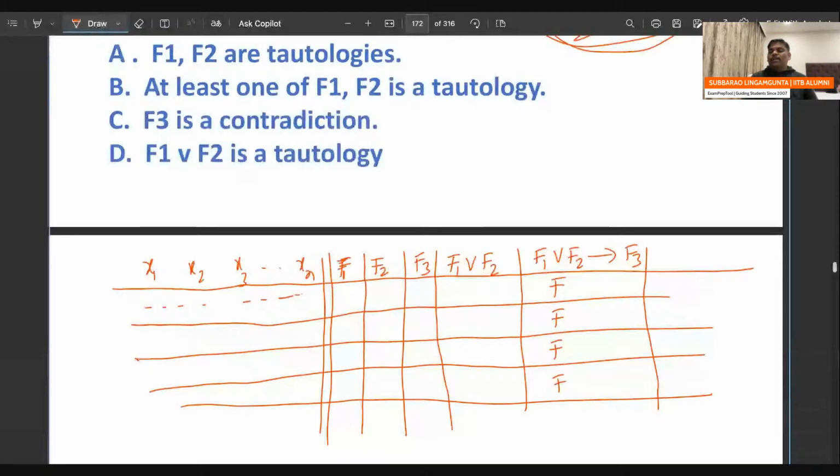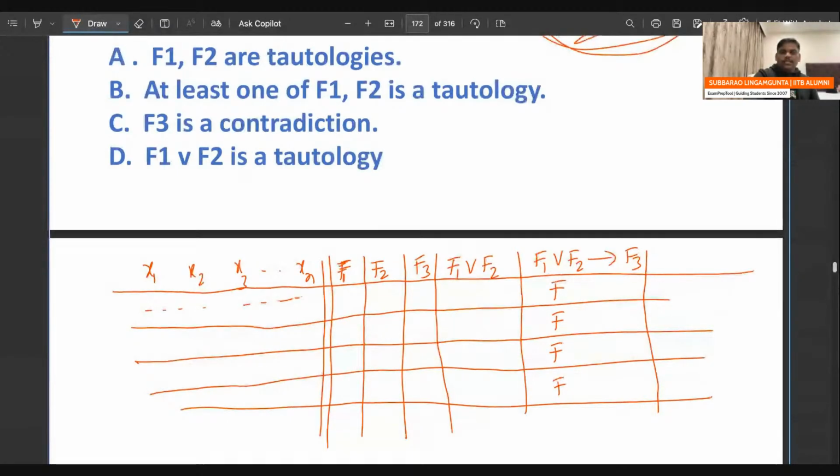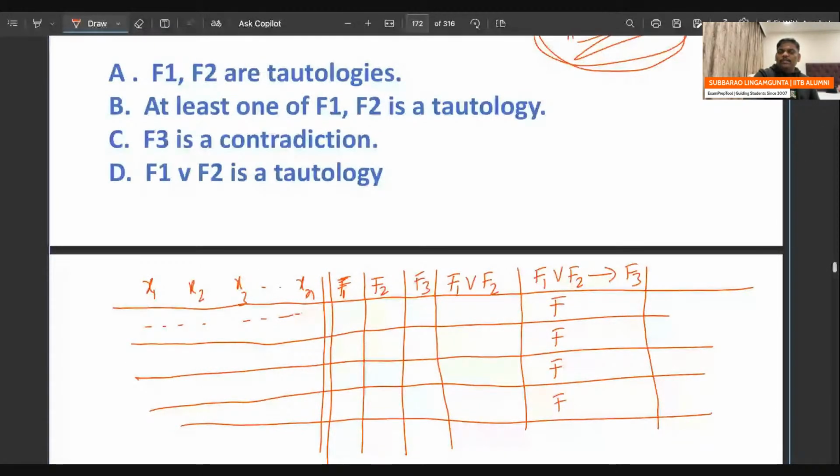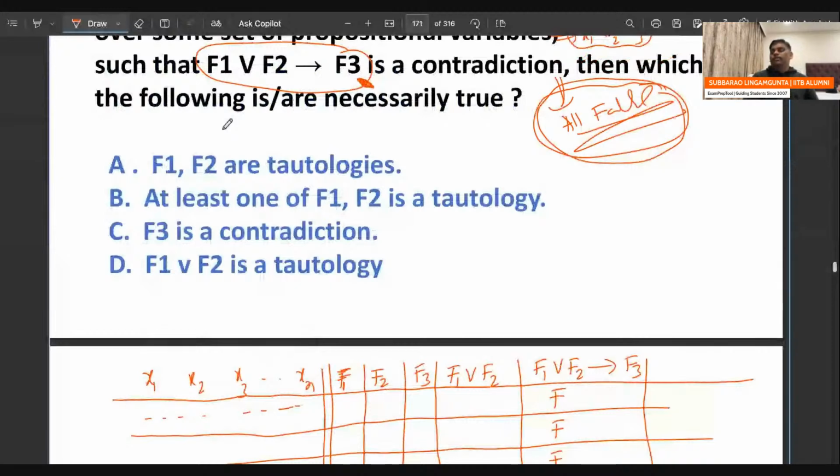Option A says F1, F2 are tautologies. Maybe, may not. I cannot guarantee that both are tautologies, and I cannot say at least one of F1, F2 is a tautology either. If you want, you can check.